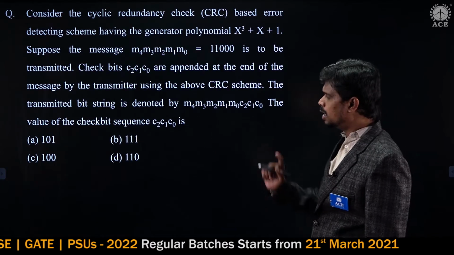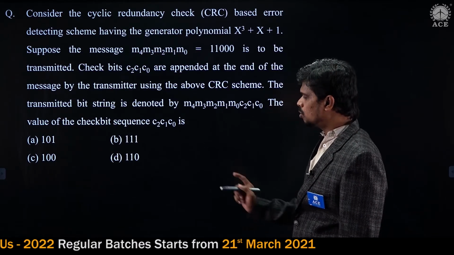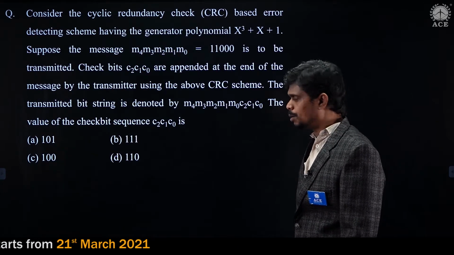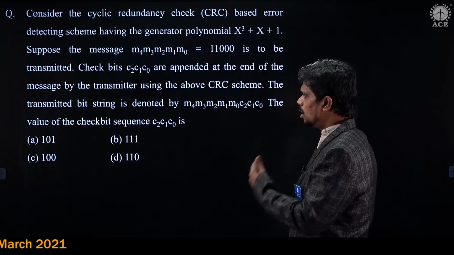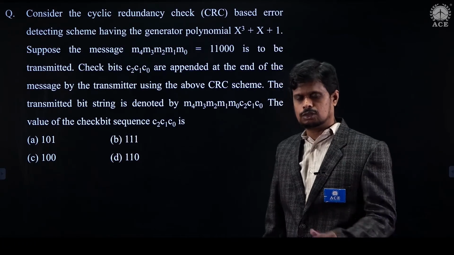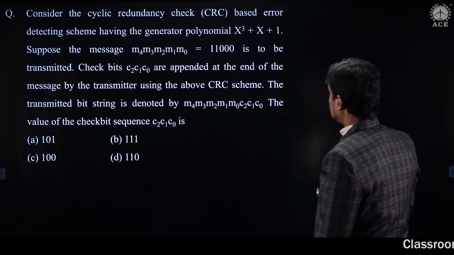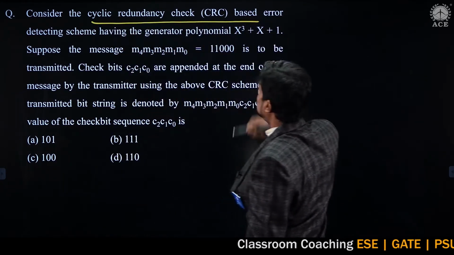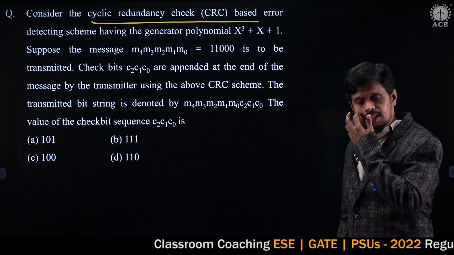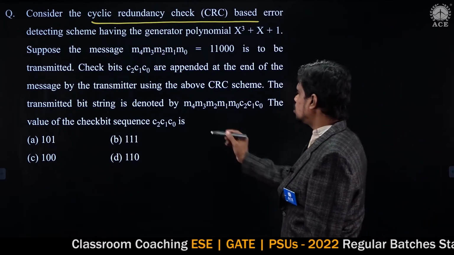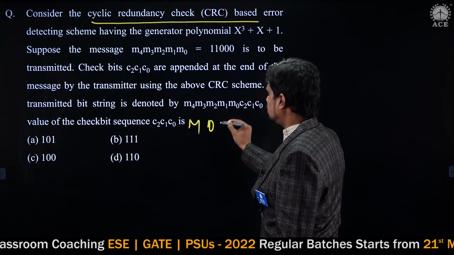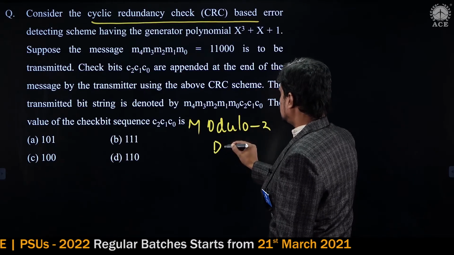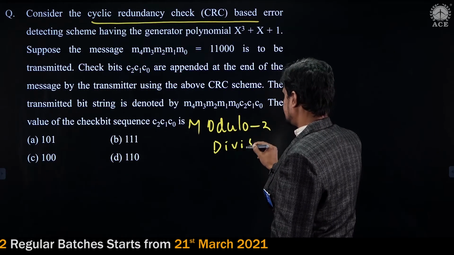Option A is 101, option B is 111, option C is 100, and option D is 110. So which is the check bit sequence? That is what the question asks, right? Look at CRC, cyclic redundancy check. This CRC technique uses modulo 2 division to generate the check bit sequence.